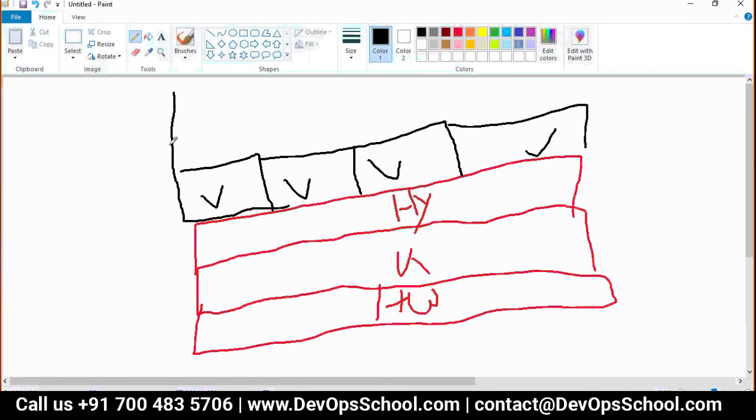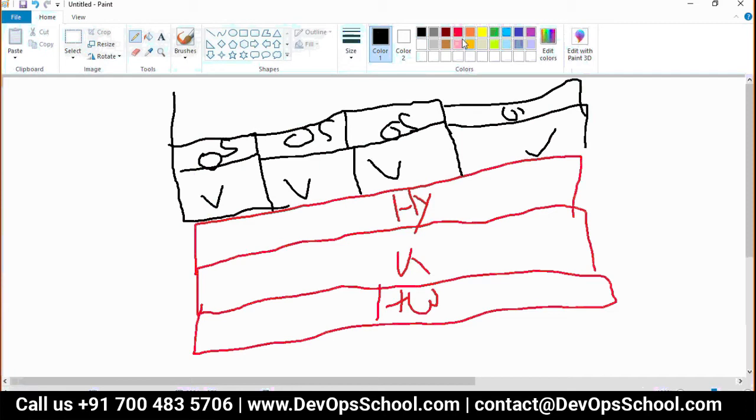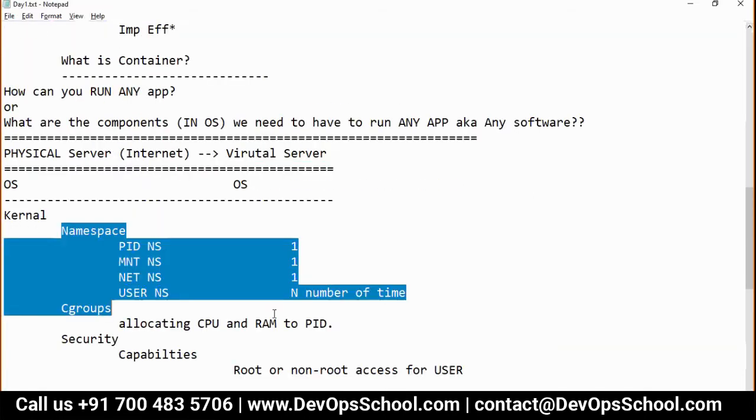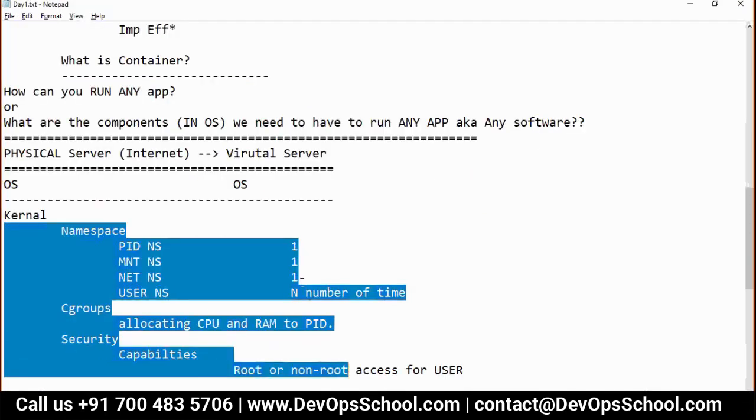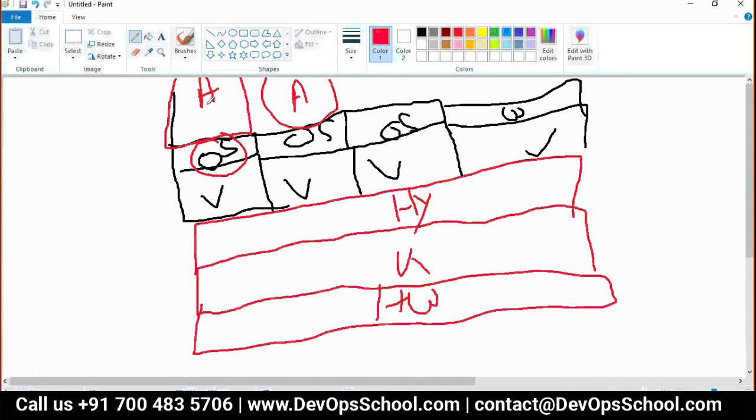Now on VM, what you have? Operating system. Correct? Is this correct? Everyone has used this, right? Inside a VM, what do you have? Operating system. Correct, right? And on the operating system, you have one user and you run Apache like this. You have a user, you run Apache. Again, there are some things which I am not discussing here, because operating system gives you all this stuff which we have discussed already. So that is the way Apache or any other application can run.